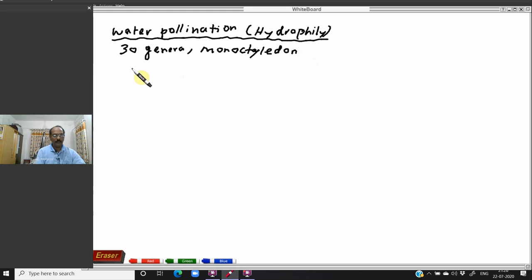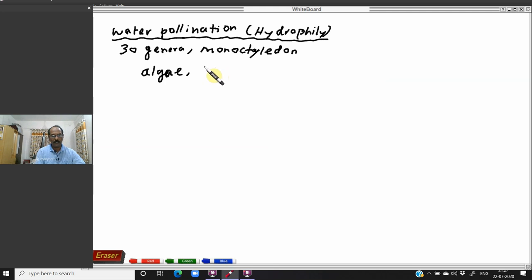Then see, we studied algae, bryophyte and pteridophyte. Algae require water for fertilization, not pollination, fertilization. Pollination is the first part of fertilization. Without pollination, fertilization is impossible.